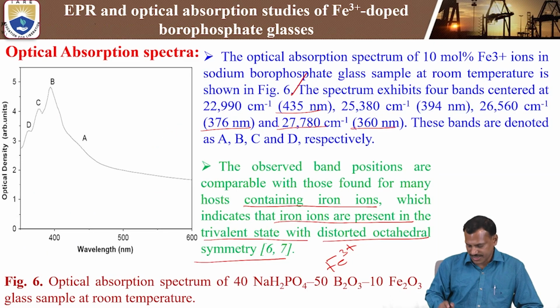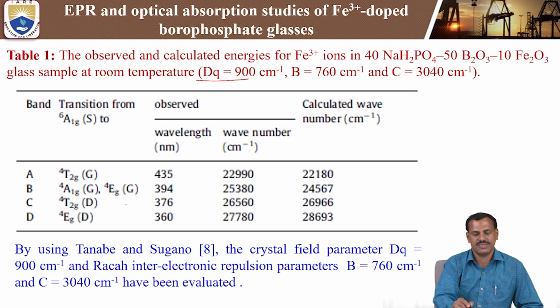These values we note down here. This is from the ground state to different excited states. These are the energy level transitions from the ground state to excited states, from the ground state 6A1g to different excited states of Fe3+ ions. So we are getting four absorption bands at 435, 394, 376, and 360 nanometers, from high wavelength to lower wavelength, so from low energy to higher energy.